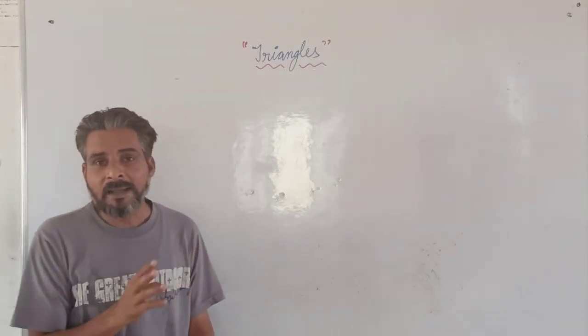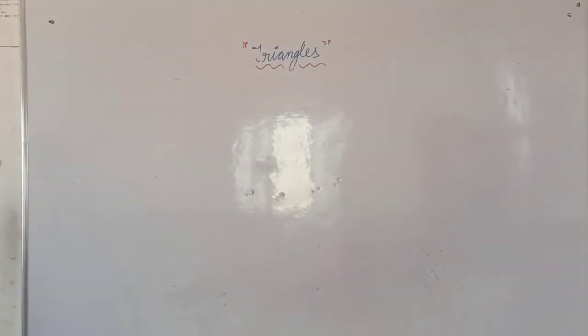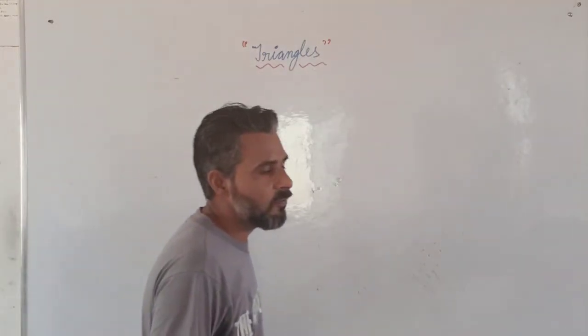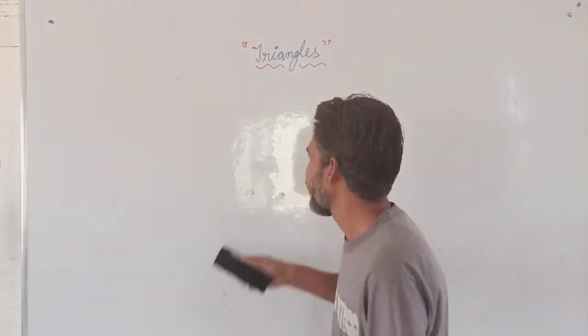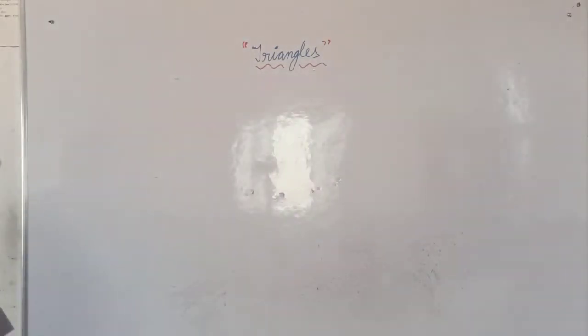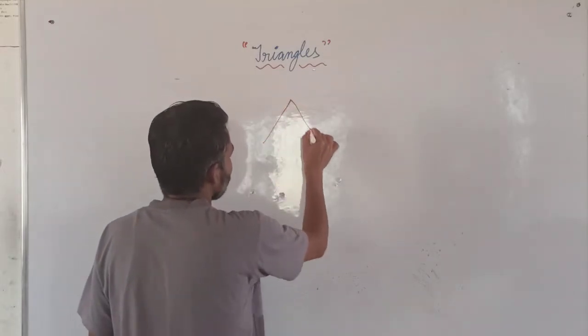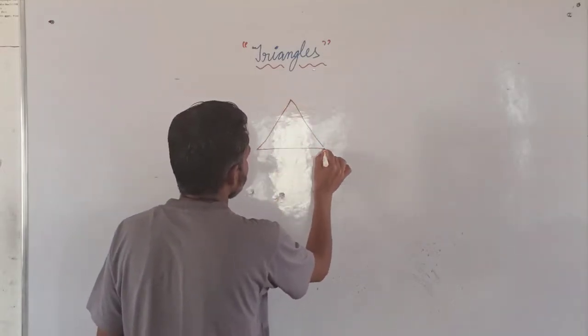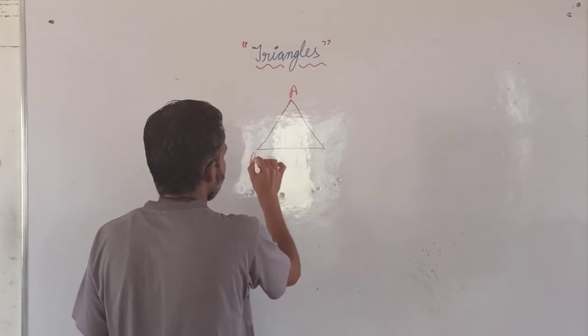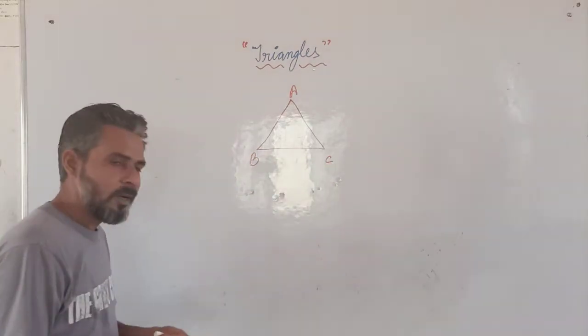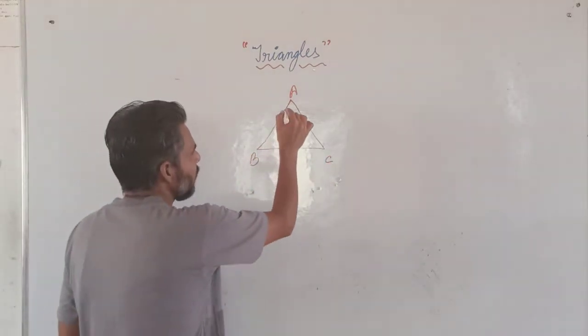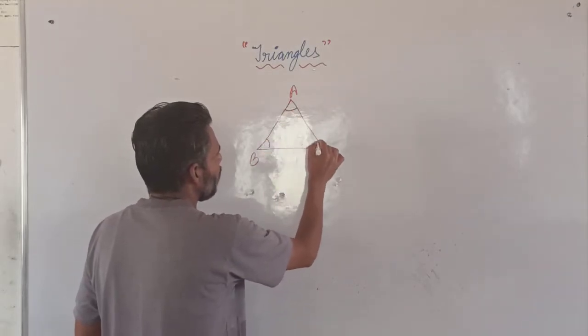Now the angle sum property of the triangle. As you all know, the sum of the angles of a triangle is 180. How is it 180? If I consider any triangle ABC, how many angles are there? 1, 2, 3.